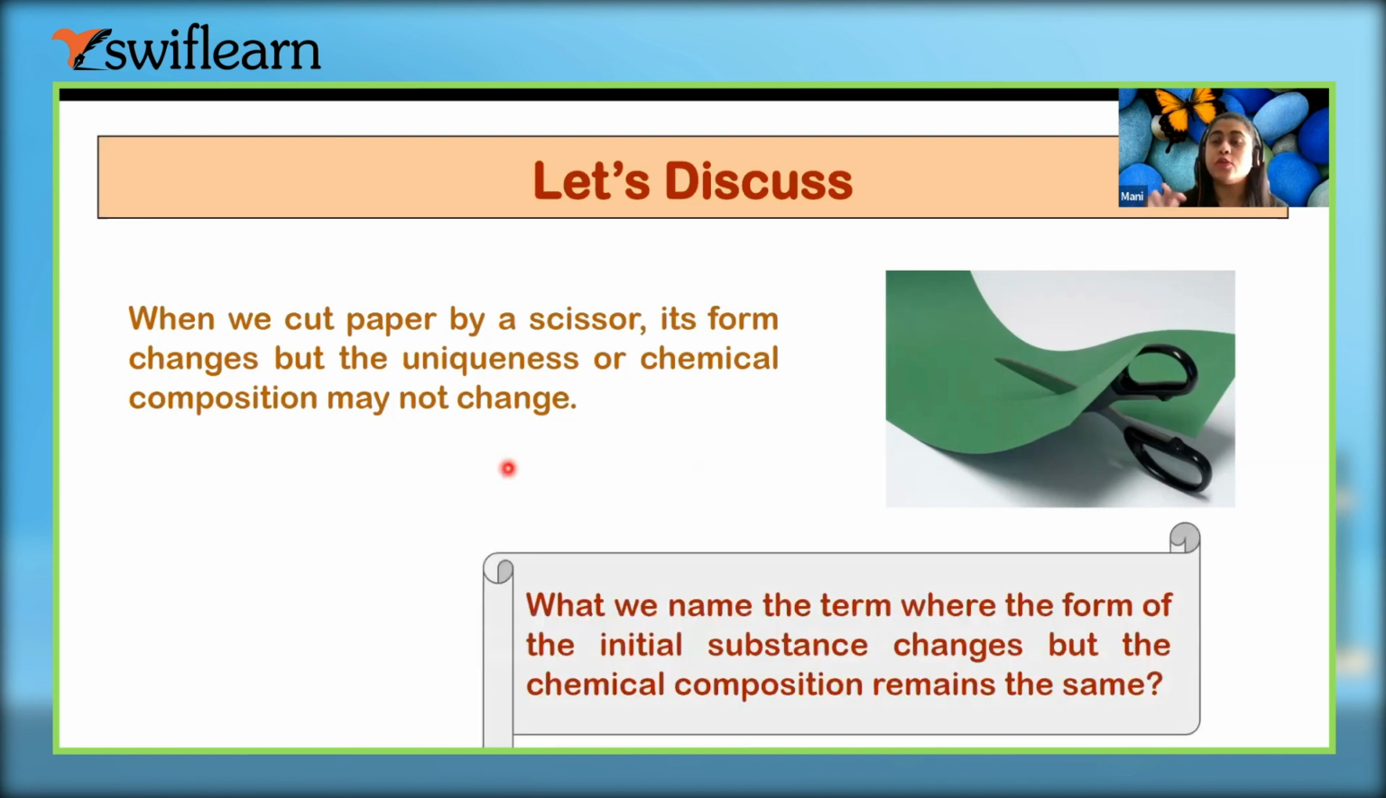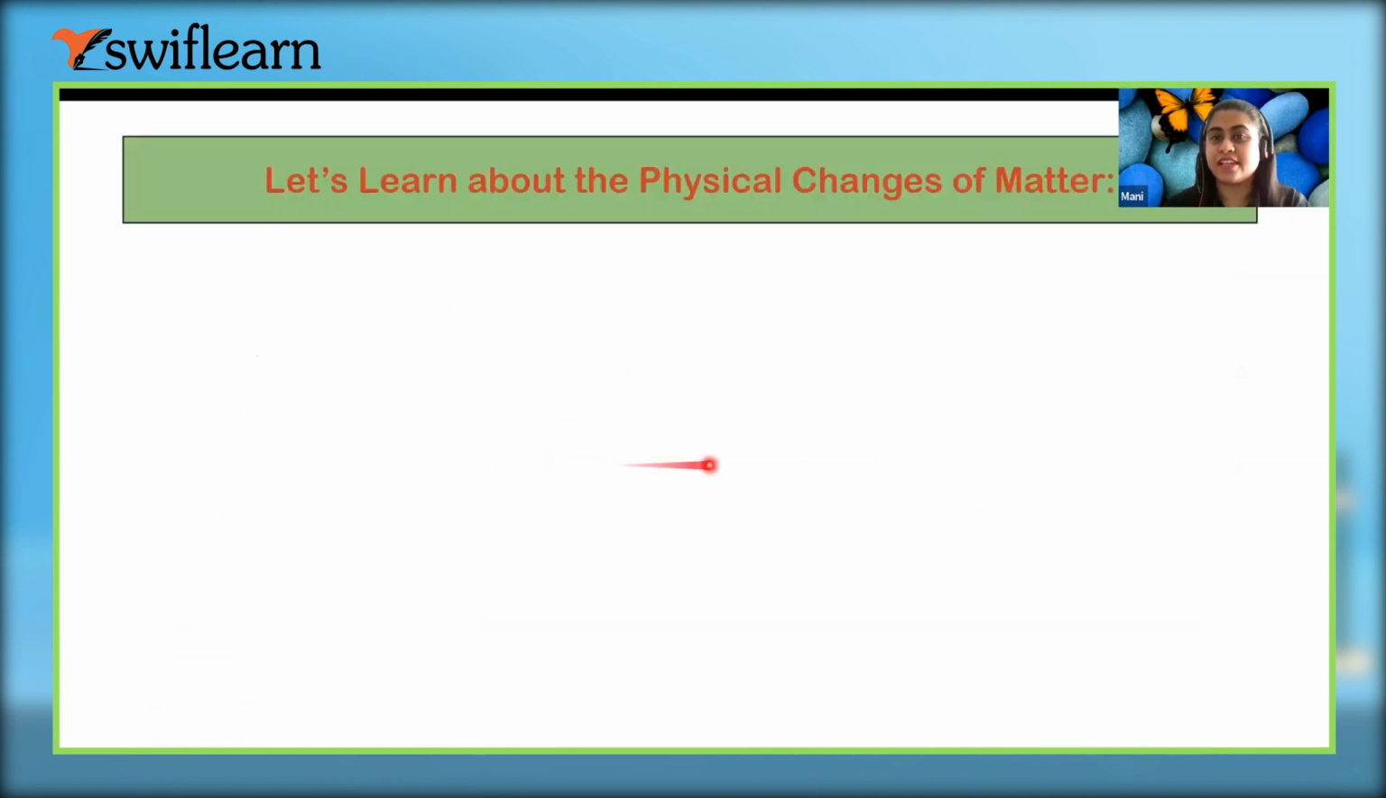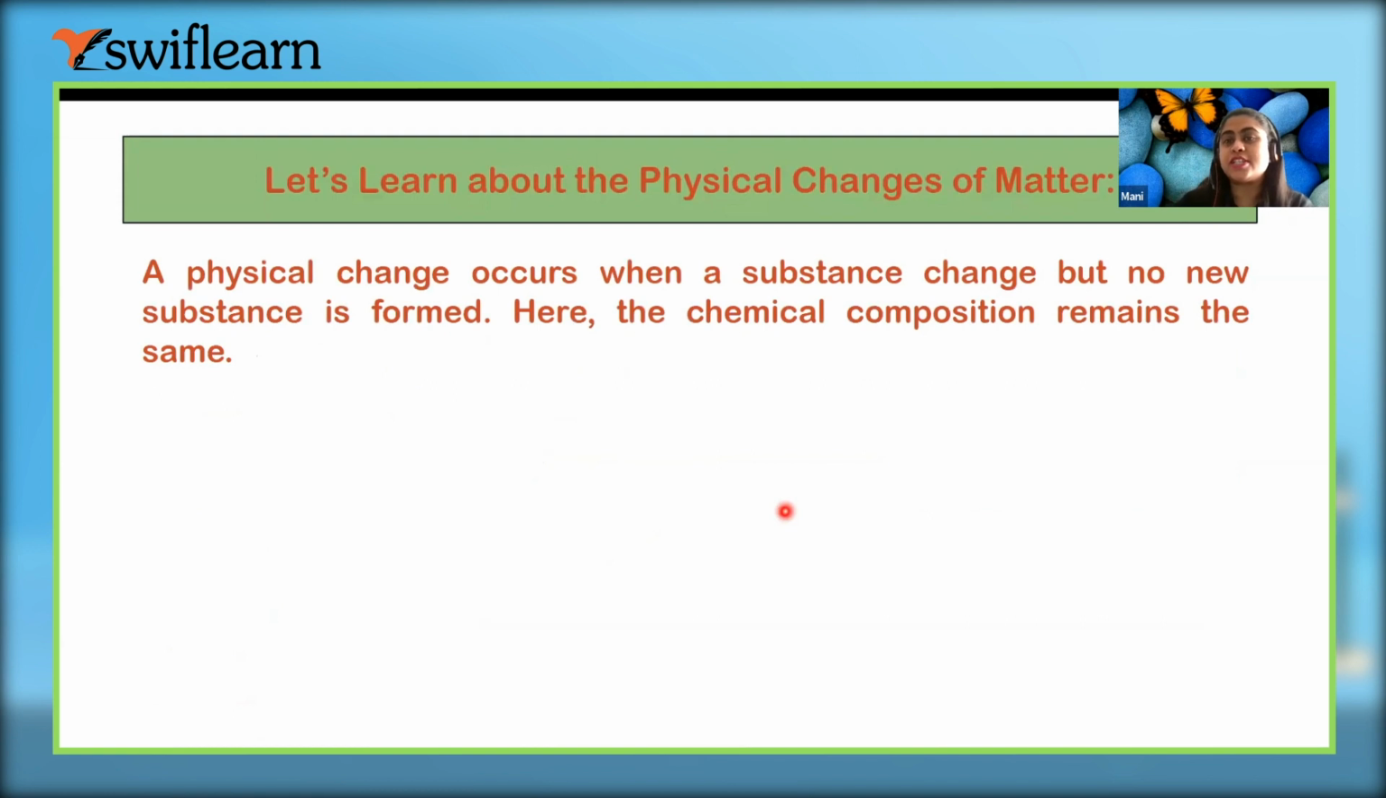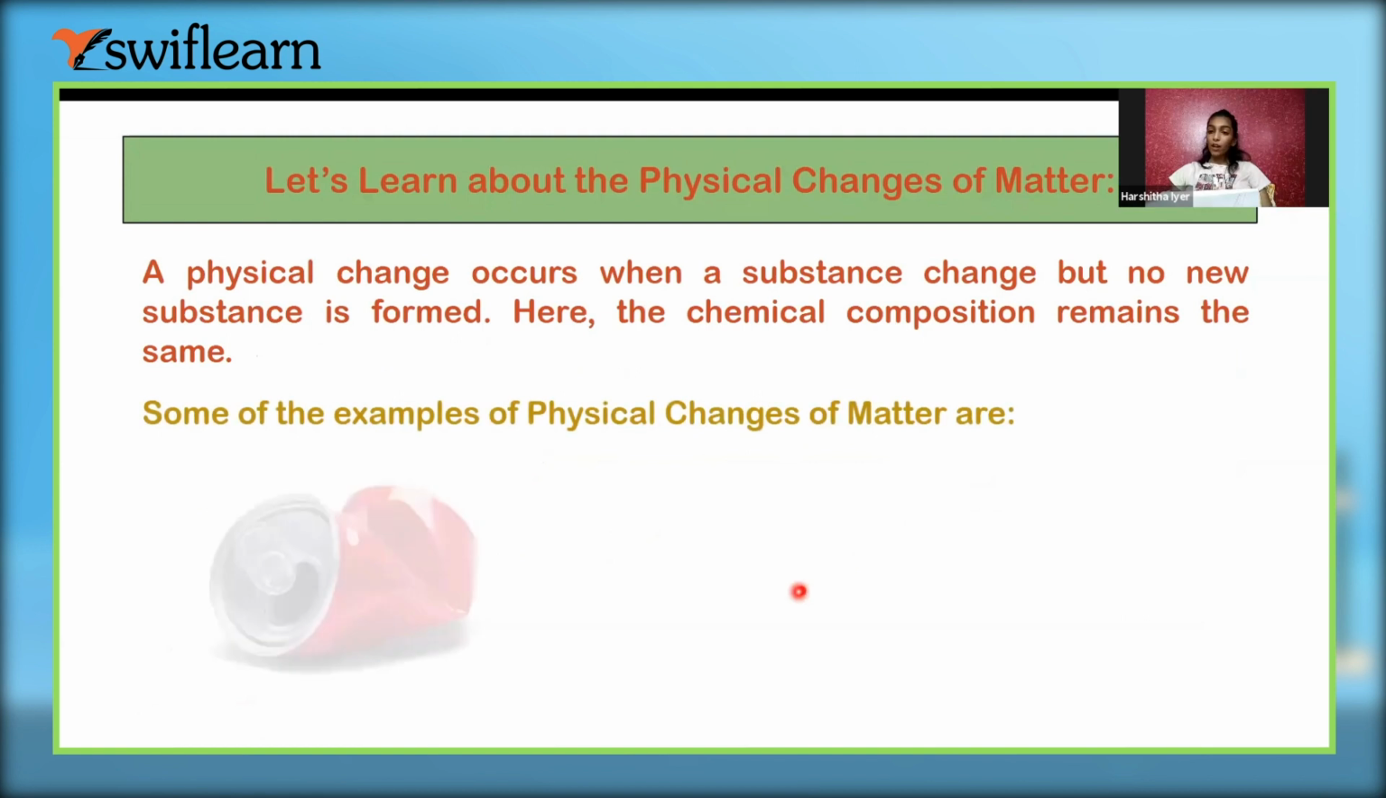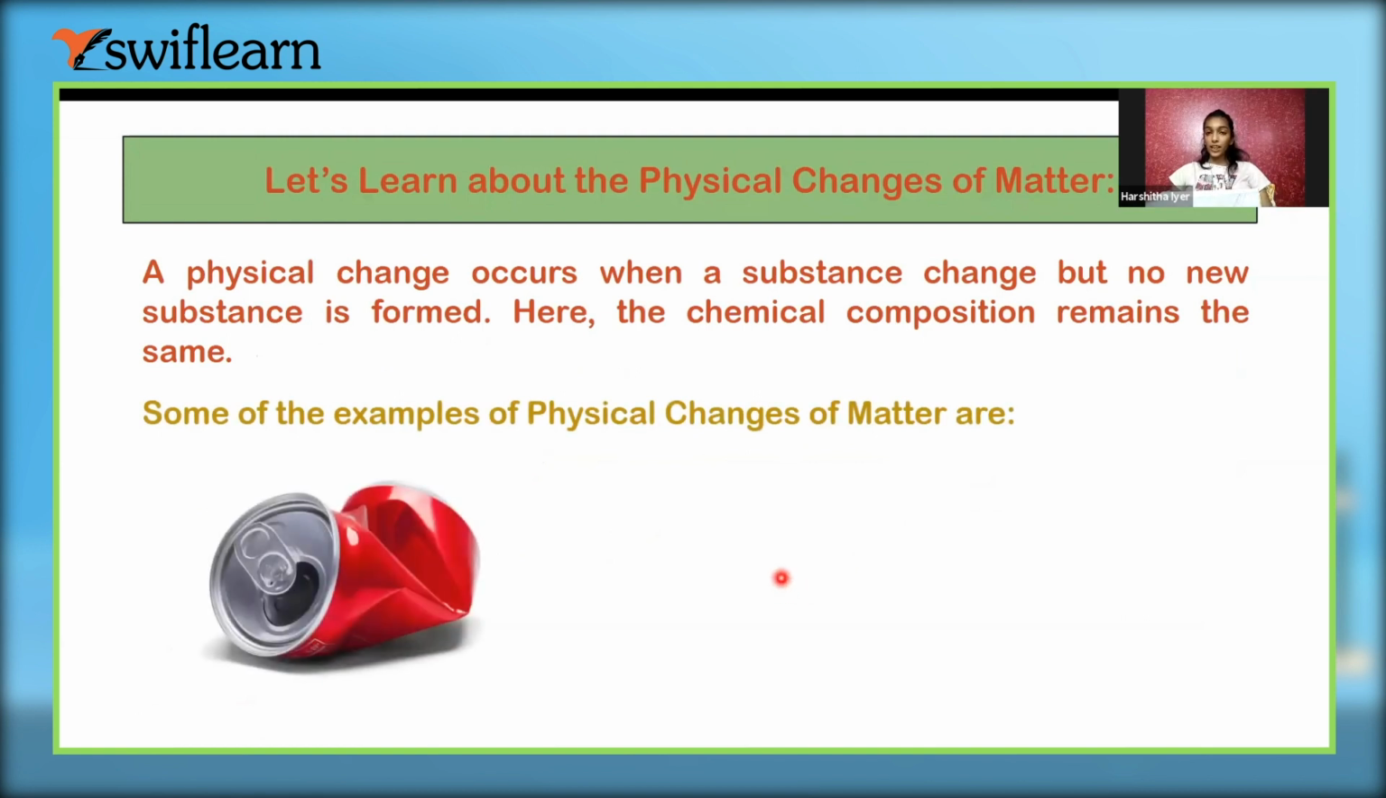Very good, very good. So what do we call this type of transformation, where the form of the initial substance changes but the chemical composition remains the same? Physical change. See, it's very easy. So physical changes are the changes where we can see a change in the physical appearance, but not in the chemical composition.